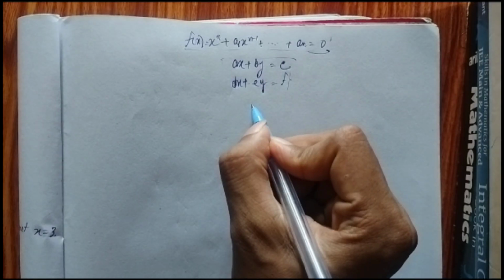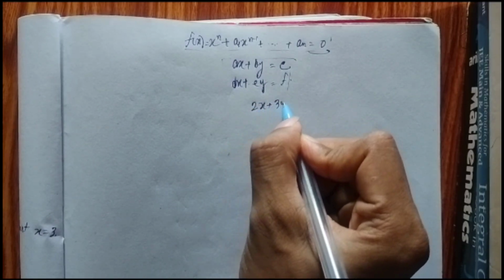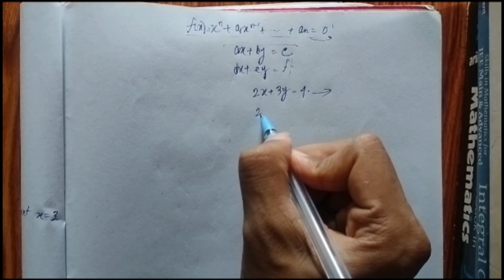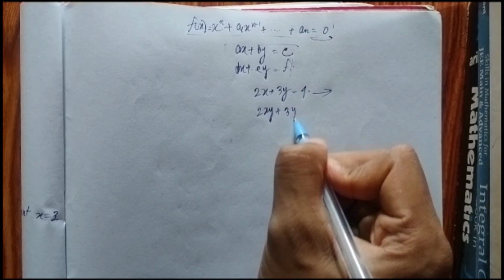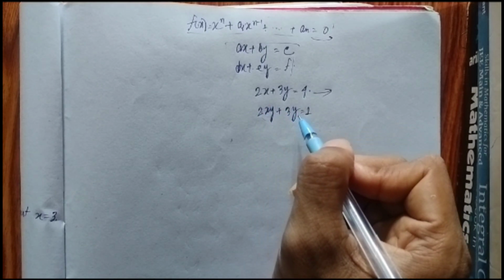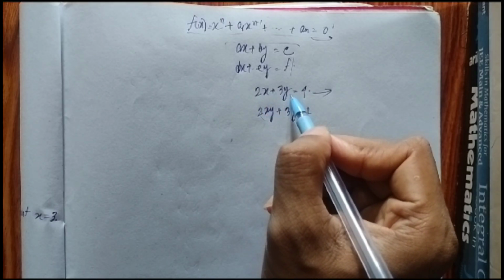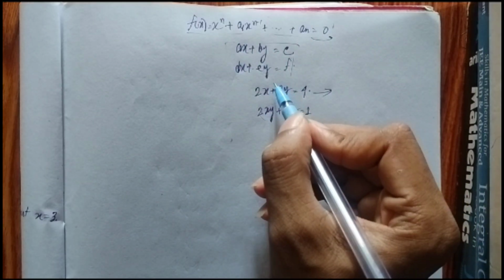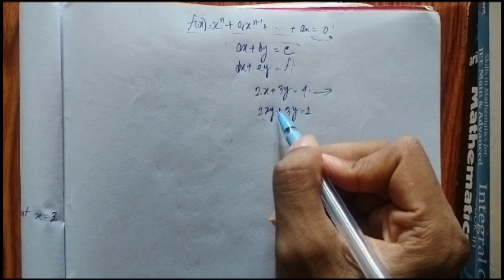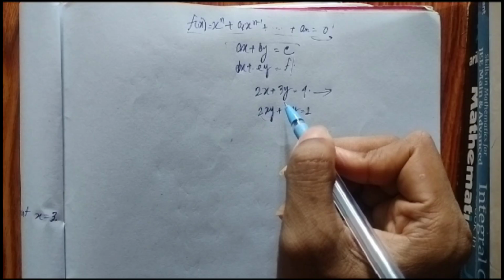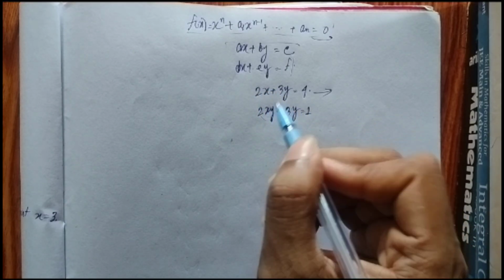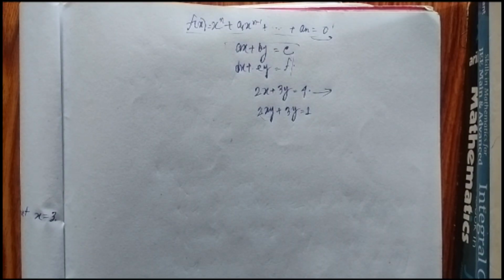Let's say I have 2x plus 3y equal to 4. This is a linear equation. Now if I write 2xy plus 3y equal to 1, this is not a linear equation, because I multiplied two variables, x and y. That means the power of each variable must be 1, two variables cannot be multiplied by each other, and the only thing that can multiply a variable is a constant. This is how you can understand linear equations or linearity, roughly speaking.